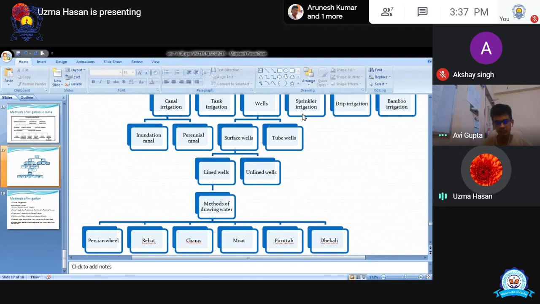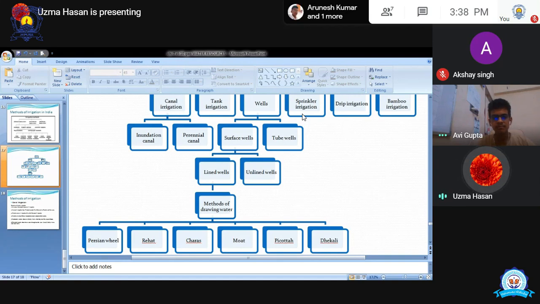Okay, this is the Persian wheel. These are the different modes of taking water out of the well. So it is not in your syllabus. Just listen to their names: Persian wheel, Rehat, Charas, Mode, Picot, Dekhli.